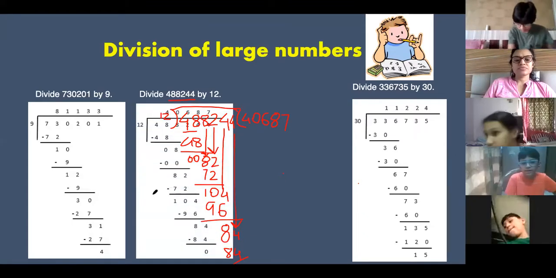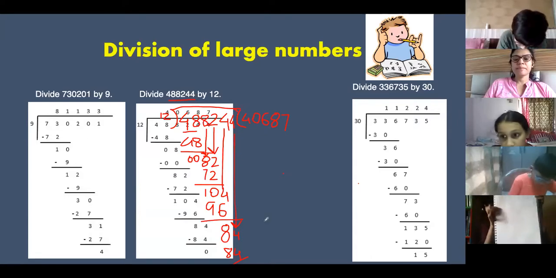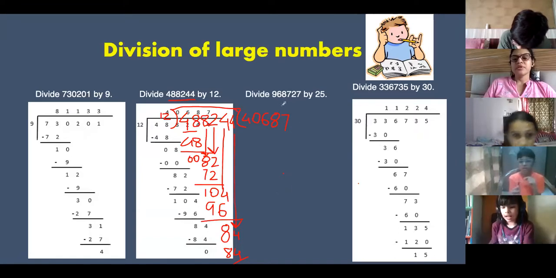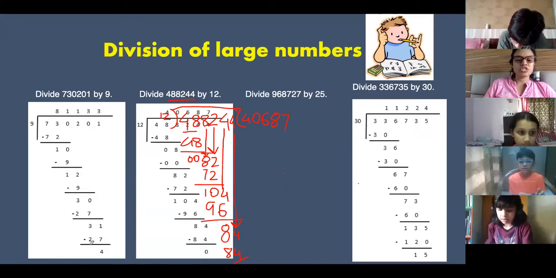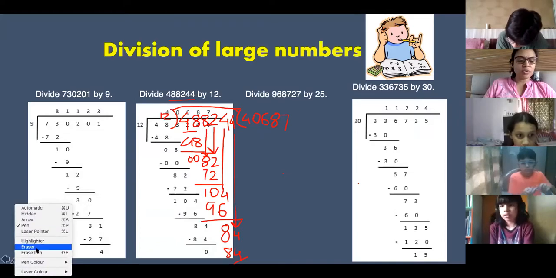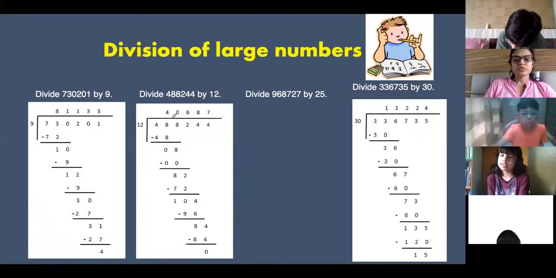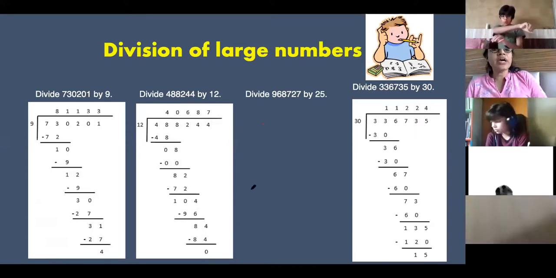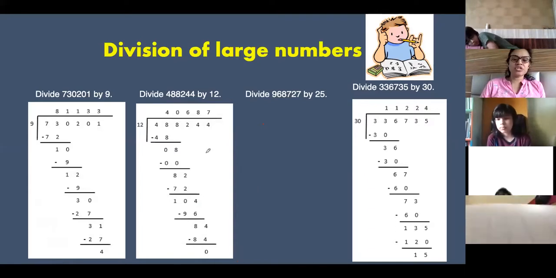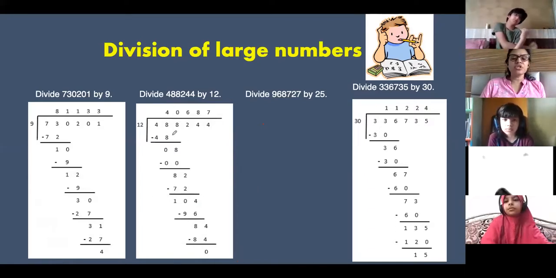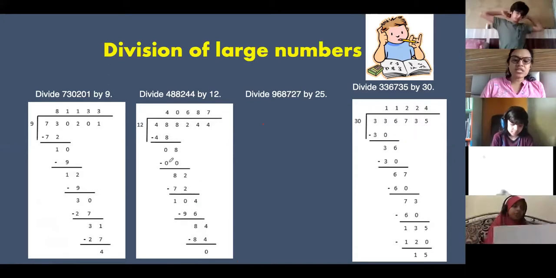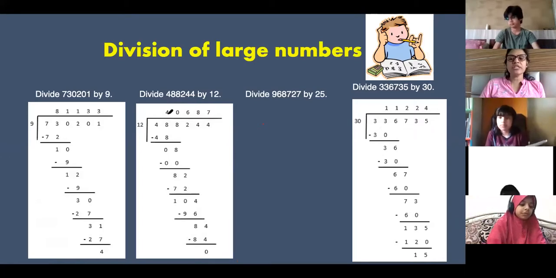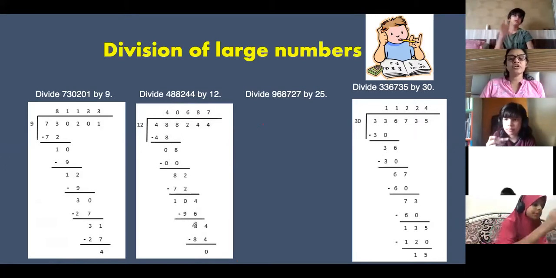And the remainder is 0. Ma'am, is this okay? Ma'am, I got the answer. I checked the answer. Yes. See, this should be the answer. Check your answer on the board. It's right. 40687 and 0. Okay. And another method I have told you to check, which was there in the previous slide. Those who have not got it, please write down the question and do it and see what you have not understood. Please try to understand. This is a simple way that you have read earlier also. Same method you are going to follow.